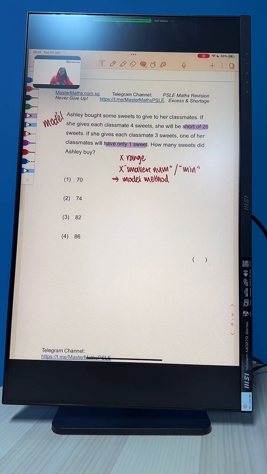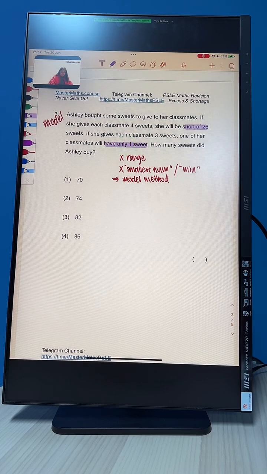Now, for this question, there is another tricky thing. We know that in the first case, she gives each classmate 4 sweets and she will be short of 26, which means we don't have this 26. But the tricky part is here. If she gives each classmate 3 sweets, one of her classmates will have only 1 sweet.